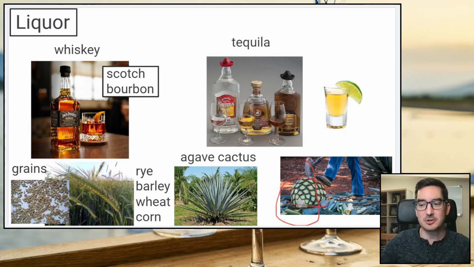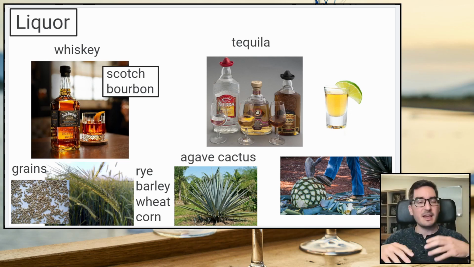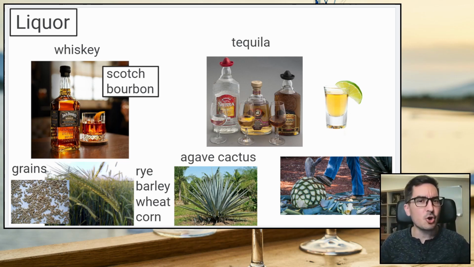This is the center of the cactus. And what they do is they chop that and I think they cook it. And over time, the sugars in the cactus, they can turn it into tequila. And so it has this interesting flavor. I really like it. Some people might not like it. And the different colors are about how long they age it.